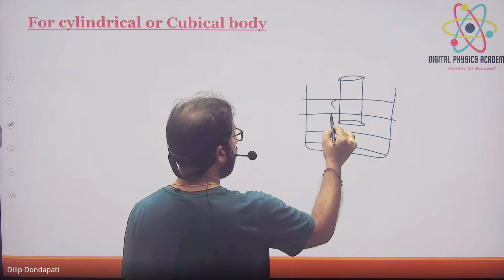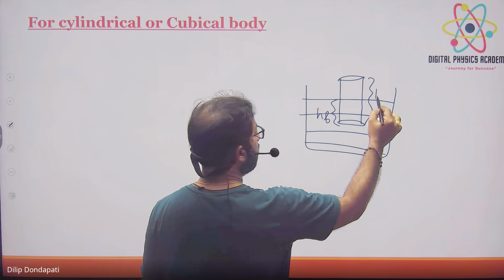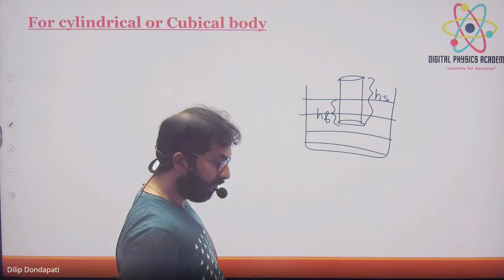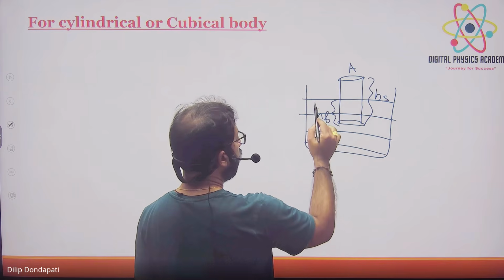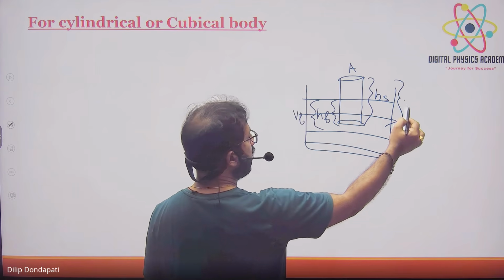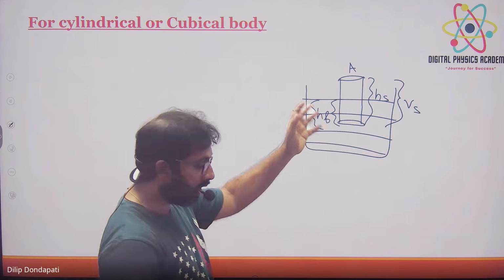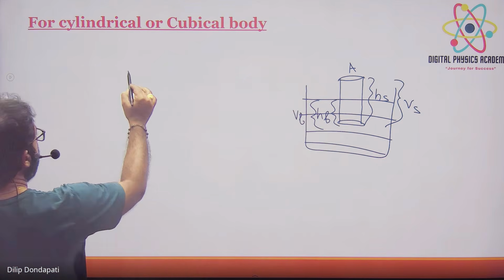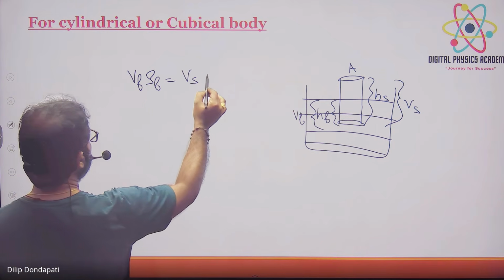The cylinder is like this. The height of the immersed part is hf, the total height is hs, and the area is A. This is Vf, and this is Vs, the volume of the solid, right? Now in this law of flotation, Vf into rho f is equal to Vs into rho s.